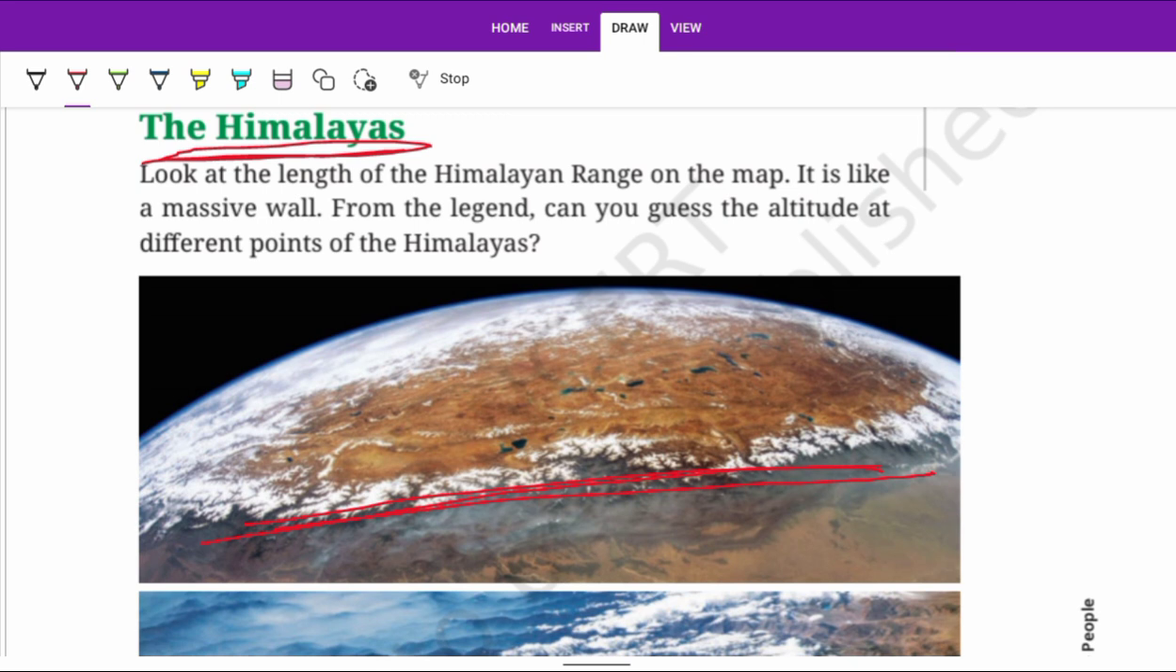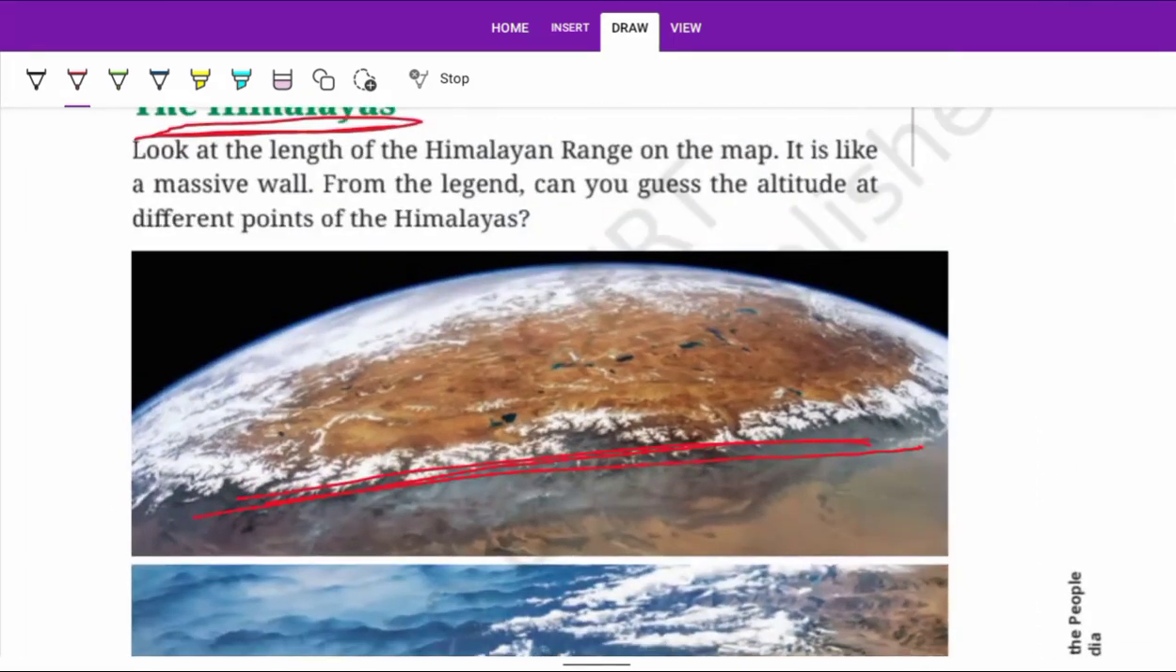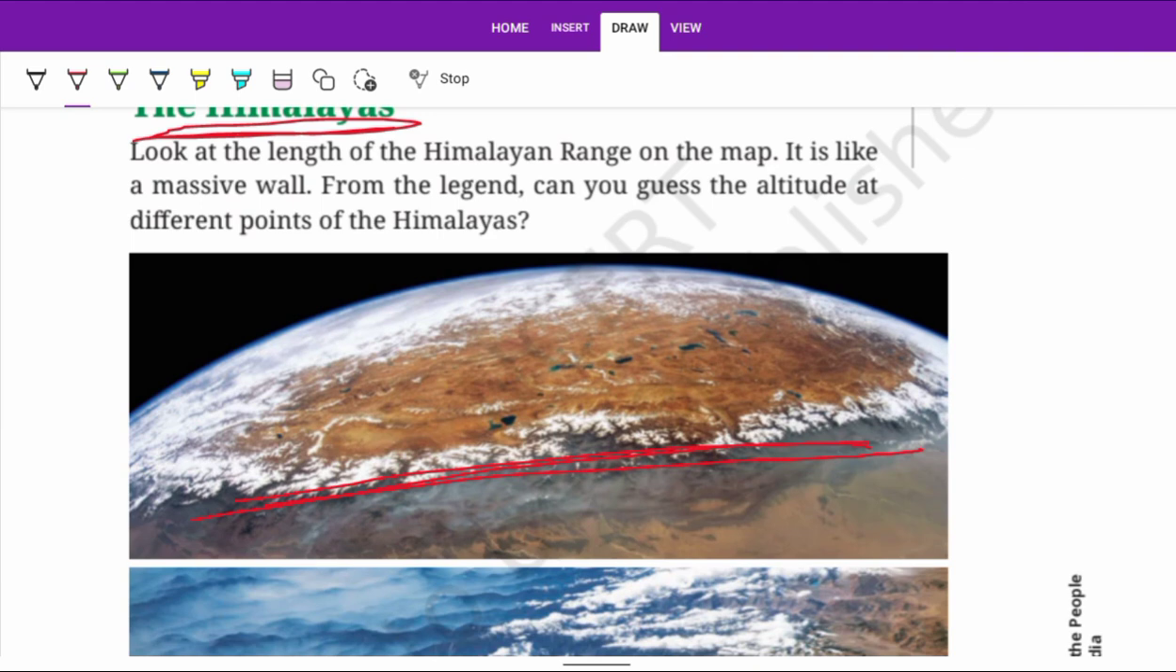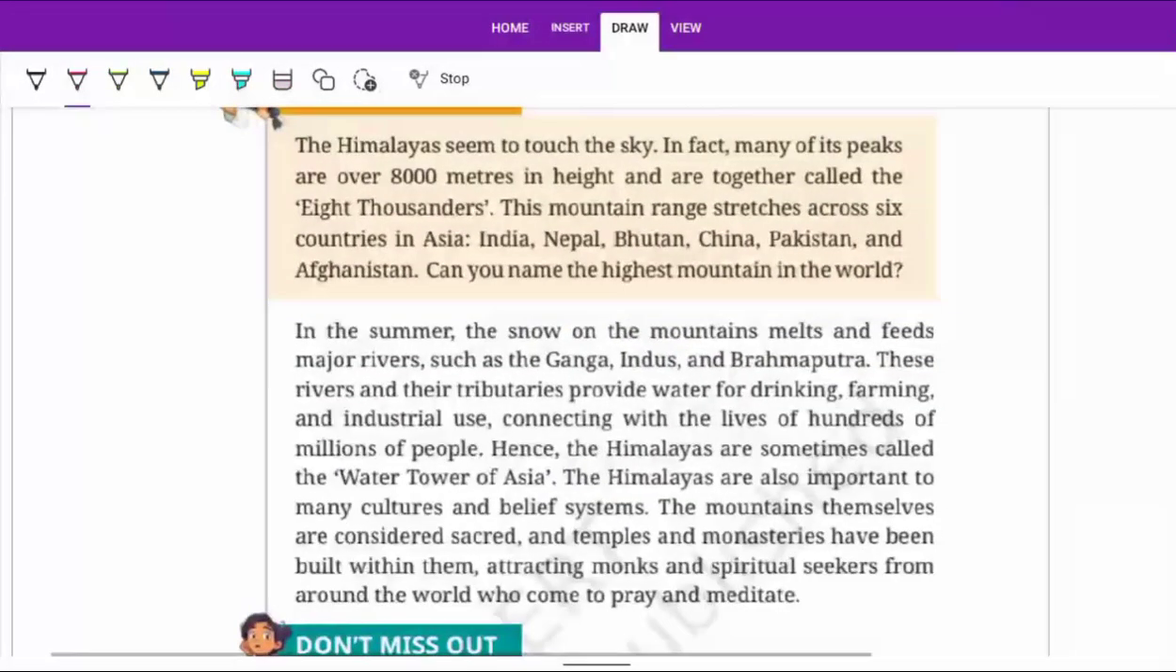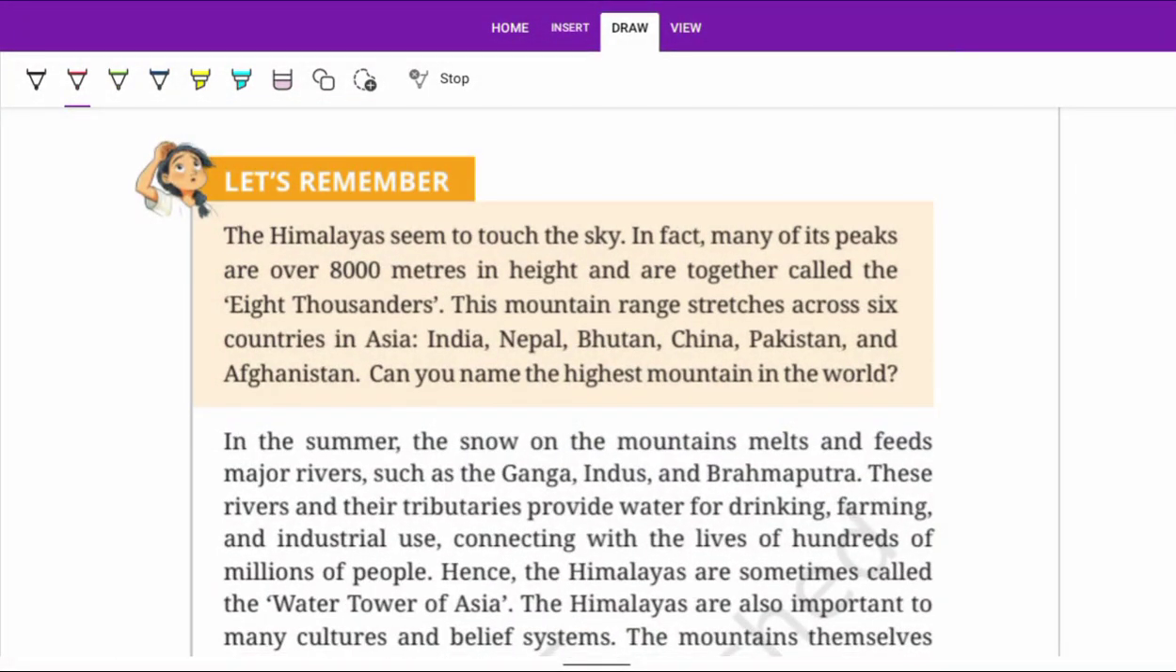So why did we used to fight there? But in the modern era of globalization and lack of resources, people don't want to leave the Himalaya and the Ladakh region, like China is fighting there with India. From the length we can guess the altitude at different points of the Himalaya. So here, the Himalayas seem to touch the sky.